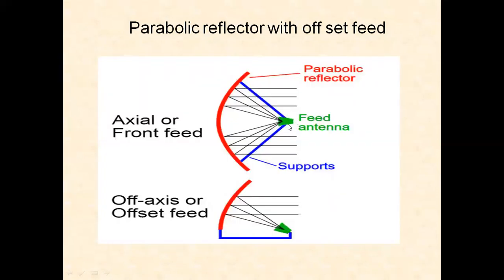This is the feed antenna. We can make use of the complete surface of the parabola reflector, or we can make use of a part of the parabolic structure. When we are making use of part of the parabolic structure, we call it offset feed or off-axis feed antenna. For short distance applications, this type of structure is enough. For long distance applications, we have to use the complete structure of the parabola reflector.